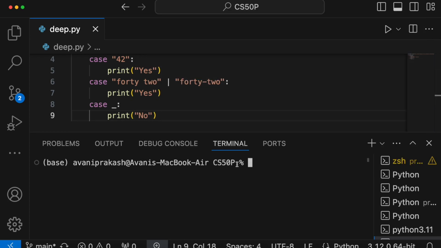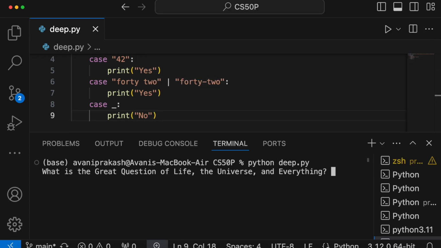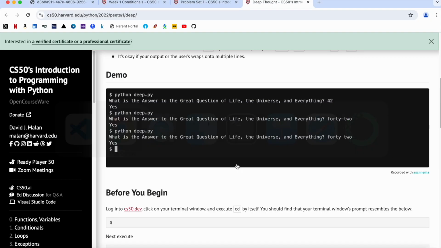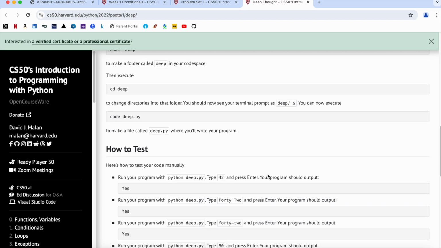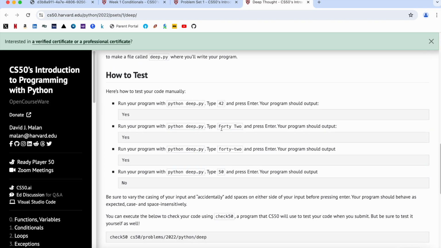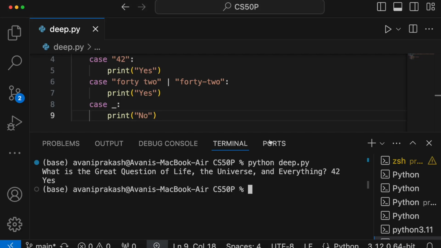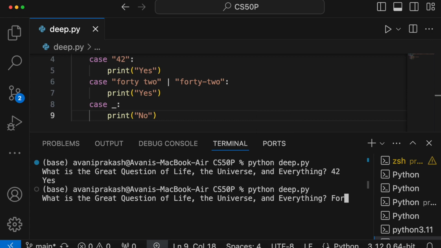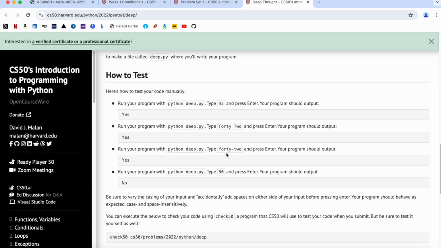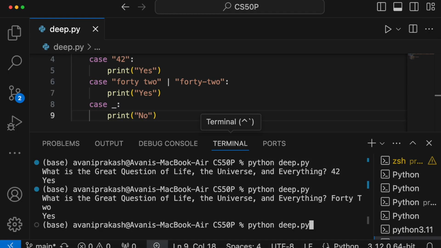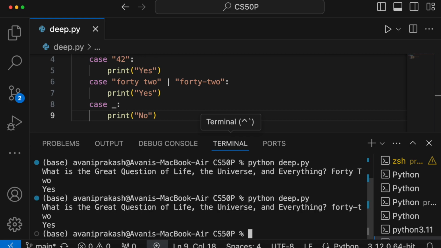Let's try it again. I am going to start with 42, it is yes. Let us check the test cases given over here. The second one is 42 in words where F and T are both in caps. Yes, which is expected. A lowercase 42 in words but with a hyphen in between, yes.